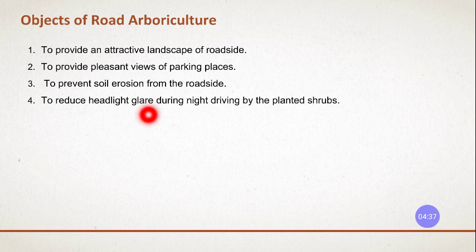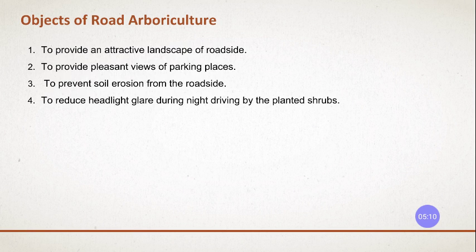To reduce the headlight glare during night driving by planting shrubs. At the median you saw that small shrubs are grown up to a height of 2 meters. These are grown because you can see the opposite coming vehicles at night, and their headlights may glare into the opposite coming vehicles, right?